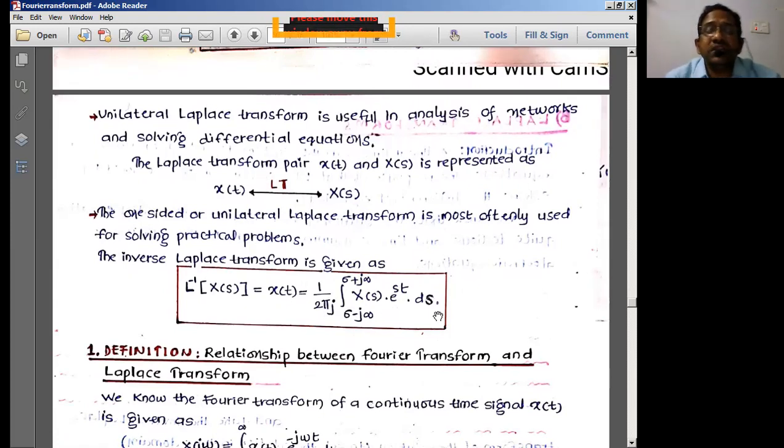The limits here are for the S plane, therefore sigma minus j omega and sigma plus j omega, where omega goes to infinity. That means on the y axis we consider minus infinity to plus infinity.